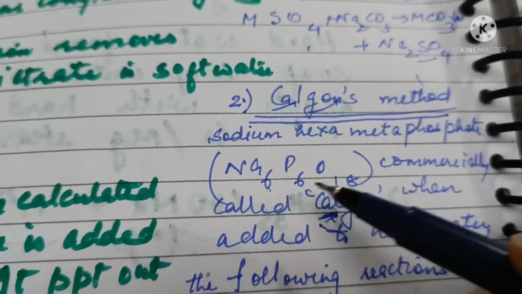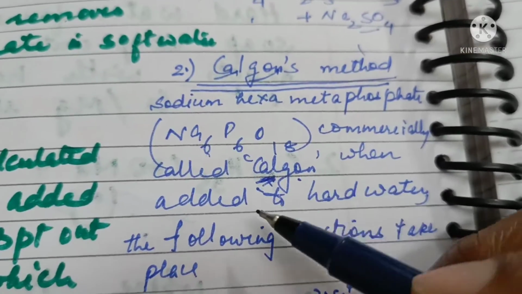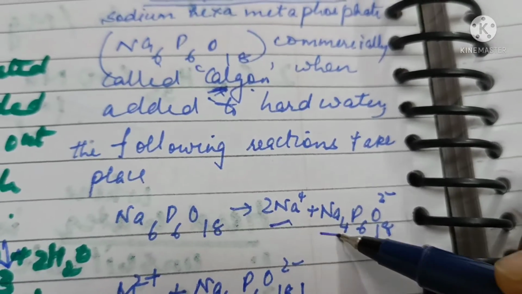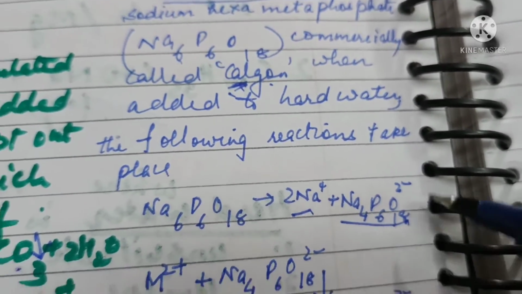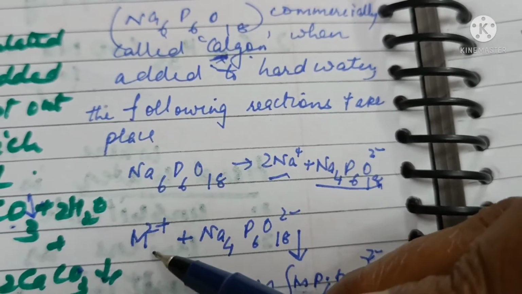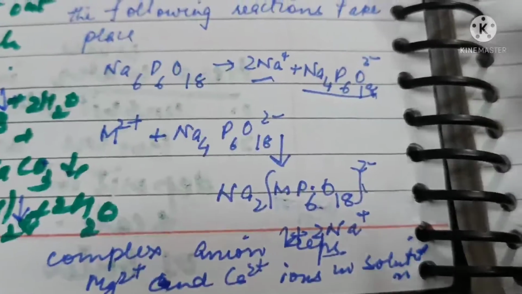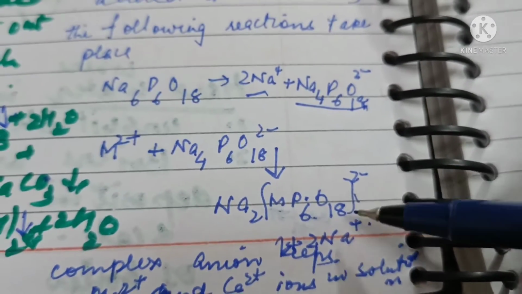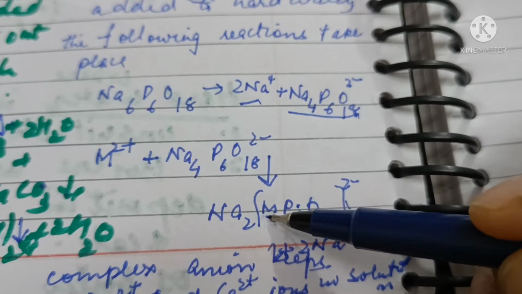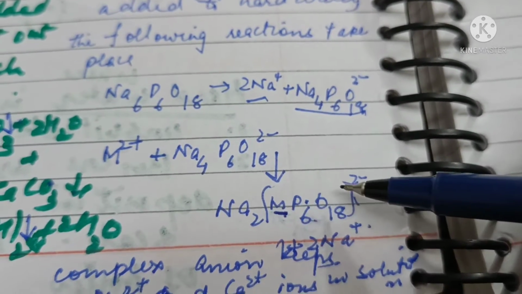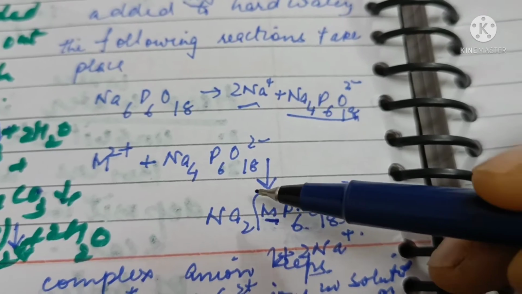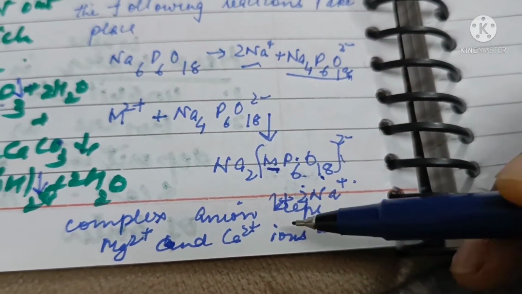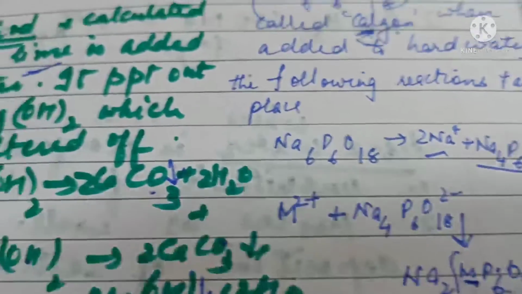When this sodium hexametaphosphate is added to hard water, it decomposes into sodium ions and this complex ion, which can react with the hardness causing ion, calcium or magnesium, to form this complex ion. Because the hardness causing metal remains in the coordinate complex form, it remains in the passive form, so its effect as hardness is removed.